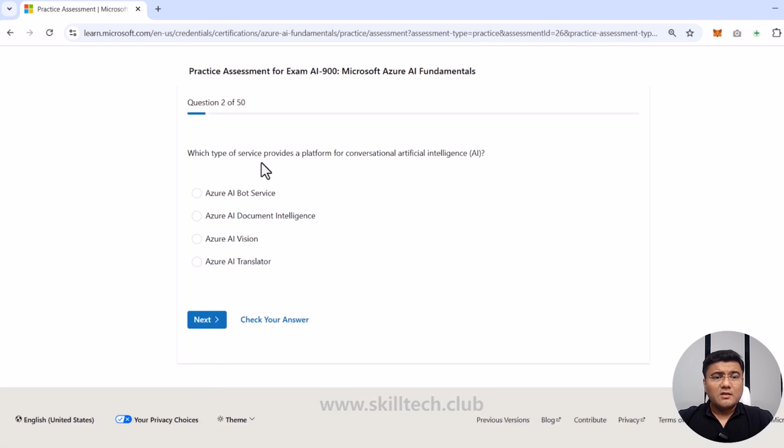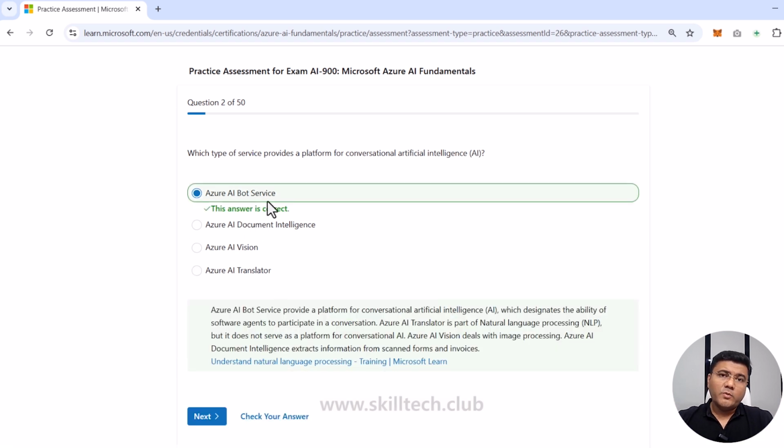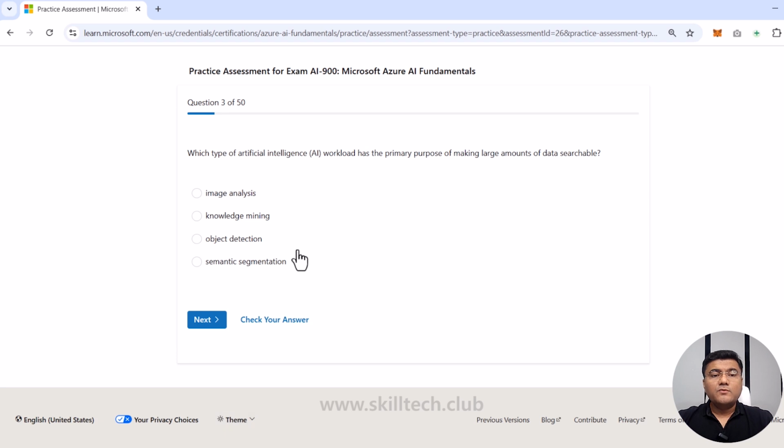The second question is asking which type of service provides a platform for conversational artificial intelligence. Four options are there: Azure AI Bot Service, Azure AI Document Intelligence, Azure AI Vision, or Azure AI Translator. Obviously, because they want conversational artificial intelligence, Bot Service is meant for that. Document Intelligence, Vision, and Translator are not for that. So I'm choosing this, clicking check answer, and it's showing me that's correct. Let's move to the next one.